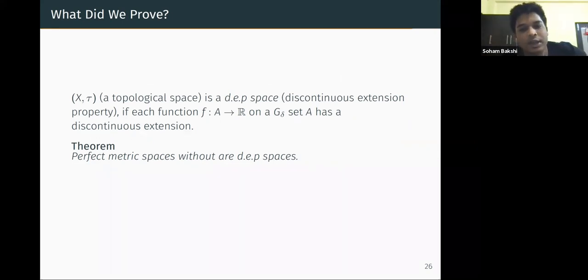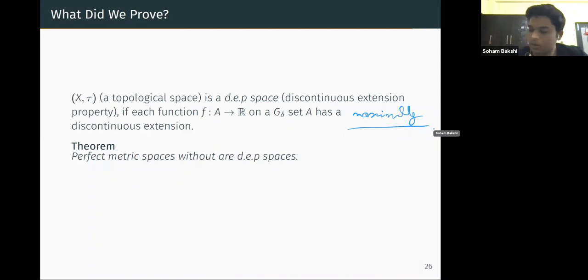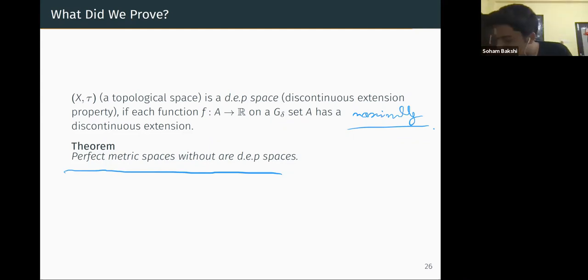If each function f from A to R on a G delta subset has a maximally discontinuous extension. This is a maximally discontinuous extension. Okay. So there are a few other ways to define a discontinuous extension, but okay. So what we proved is any perfect metric space is a DEP space.